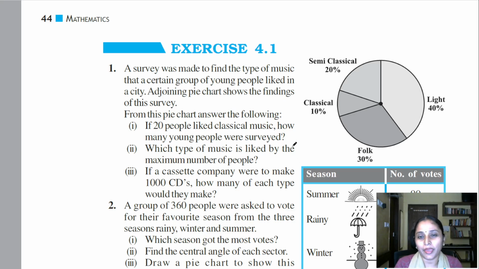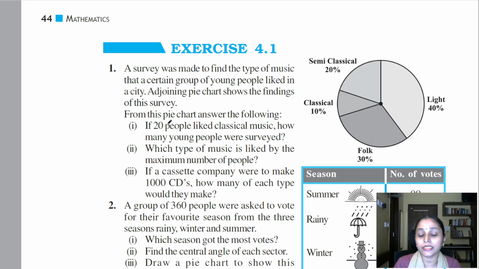A survey was made to find the type of music that a certain group of young people liked in a city. The adjoining pie chart shows the findings of this survey. Here you can see that in this pie chart, they have given 4 different genres: light music, folk music, classical music and semi-classical music, and they have given the percentages of each one of them depending on the survey that was conducted, right? Now, from this pie chart, answer the following.